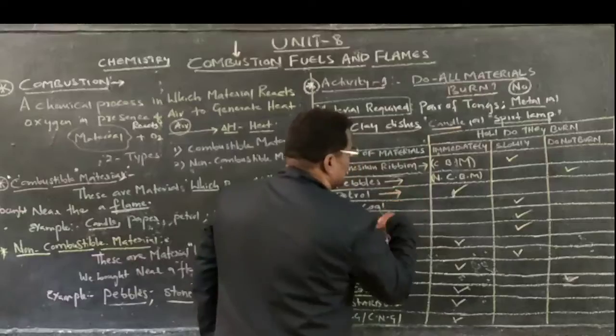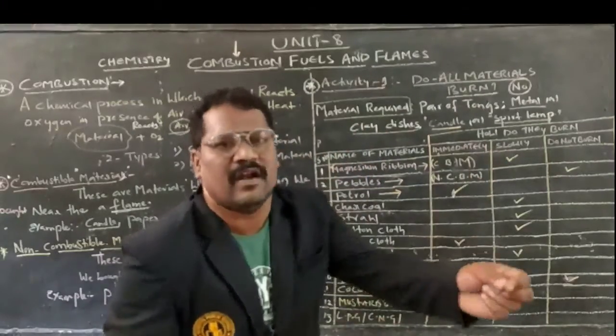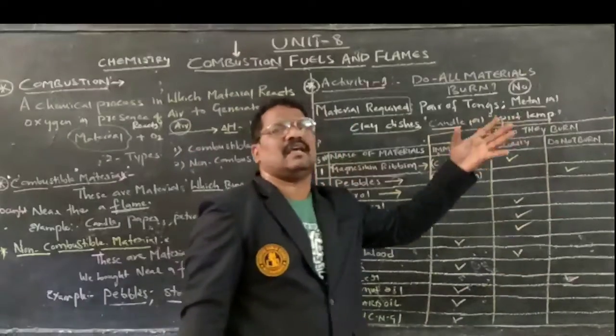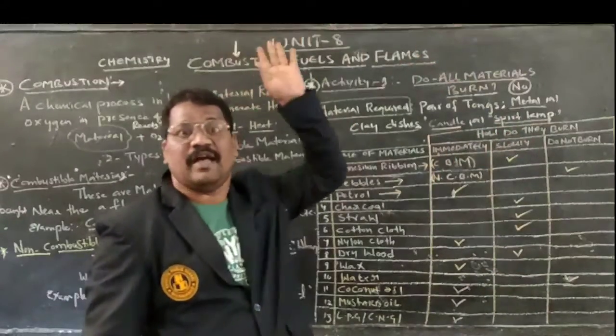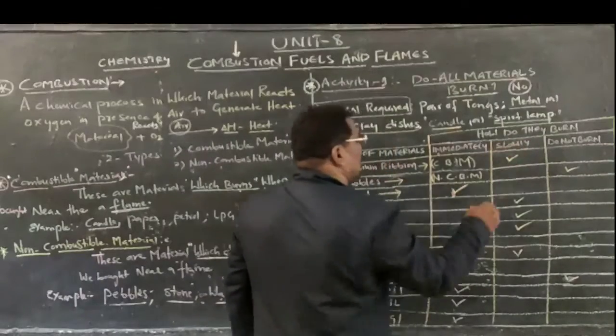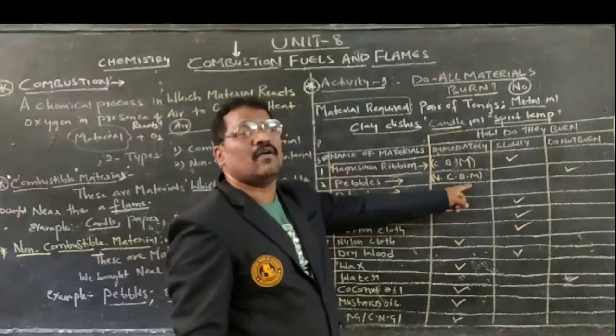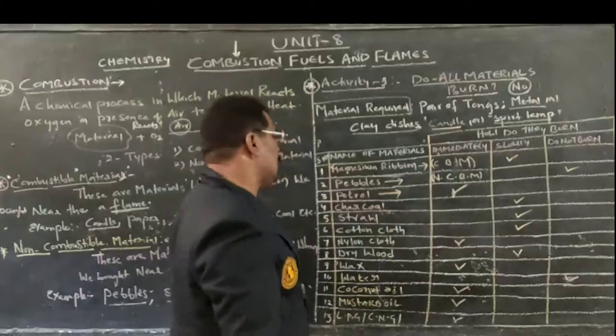When I go for petrol, petrol burns very fast. As we bring it near the flame, within a fraction of seconds it lights up into a fire there itself. It is very dangerous. Therefore, it burns very fast, and fire catches immediately. Therefore, it is called a combustible material.